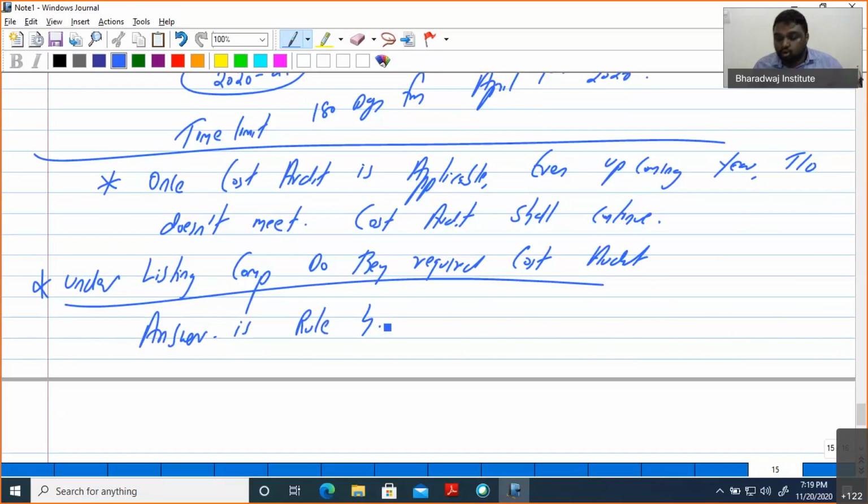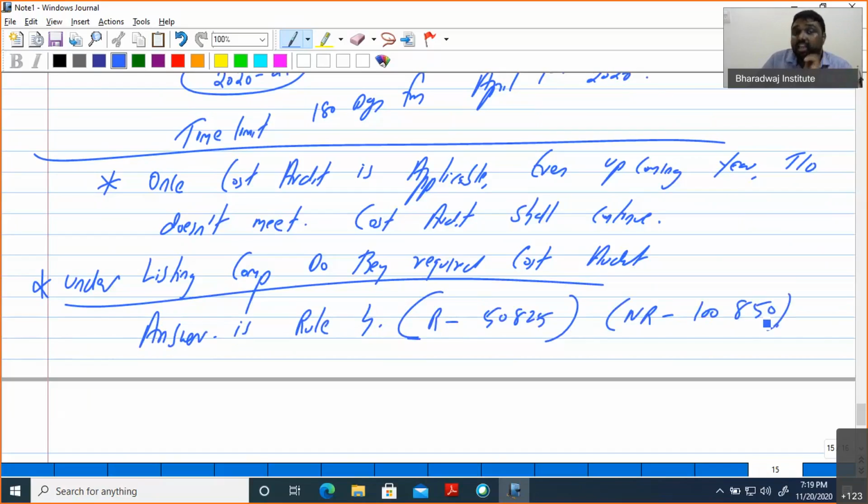Rule 4 doesn't talk about listing. It tells about it: if you are regulated, 50 and 25; if you are non-regulated, 150. If you are regulated, 50 and 25; non-regulated, 135.